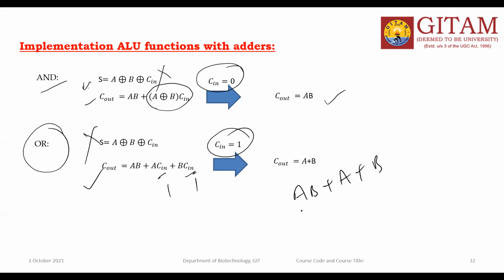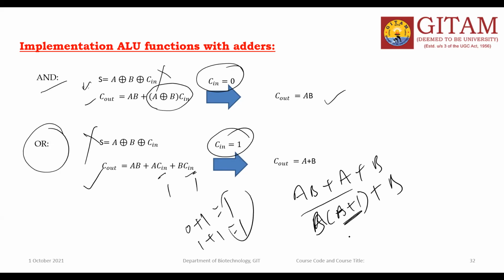You can take the common factor B, so B into A plus 1, plus A. A plus 1: A is equal to 0, plus 1 is 1, and 1 plus 1 is equal to 1, so it is always 1.